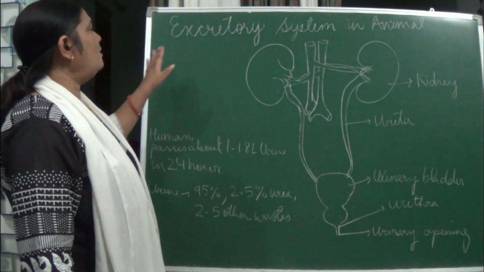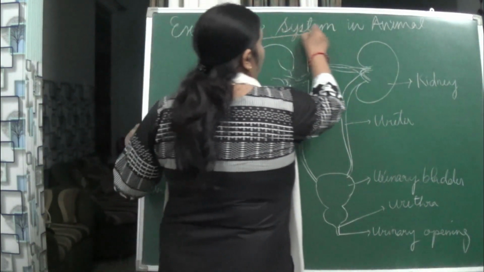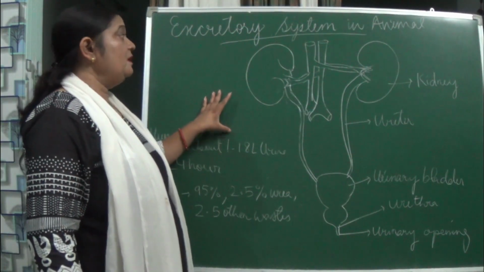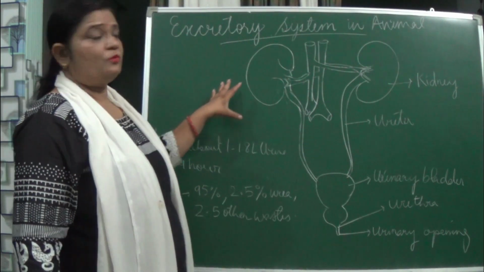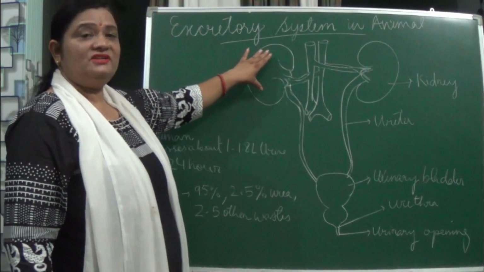Now let us study about the excretory system in animals. Basically here we are studying the human excretory system. It consists of kidneys. Kidneys are bean shaped.